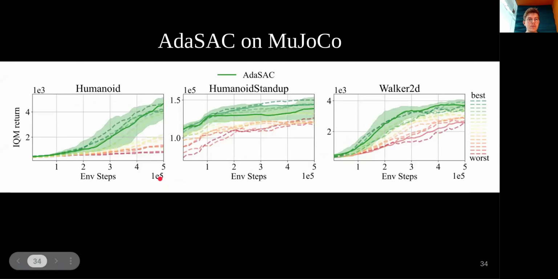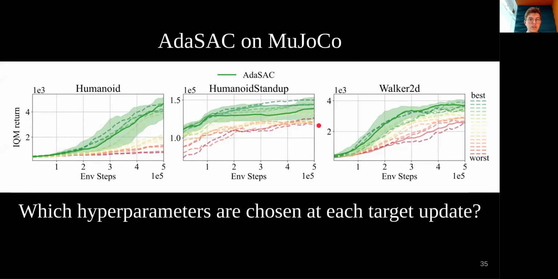When we look at results environment by environment, and at the individual performances of each hyperparameter that we considered, we see that our algorithm performs similarly to the best single hyperparameters. But which ones were chosen during the training?